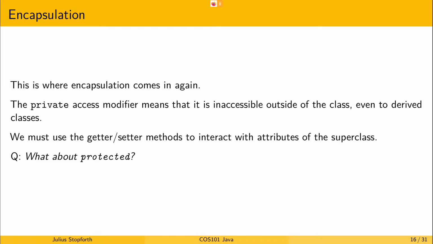And we must use getter and setter methods to interact with attributes of the superclass. However, there is a third access modifier. So we have public, private, and protected. This is the third kind of access modifier that we're going to learn about.